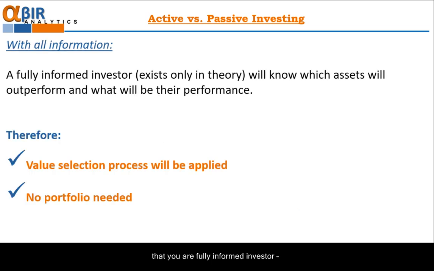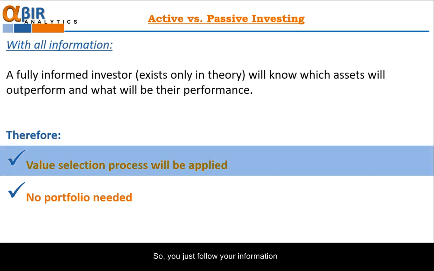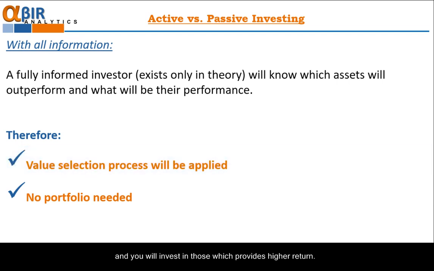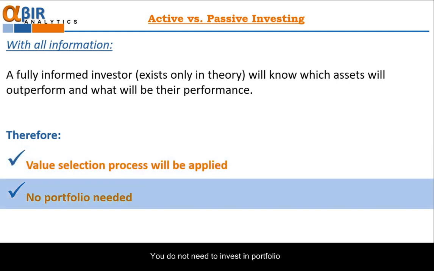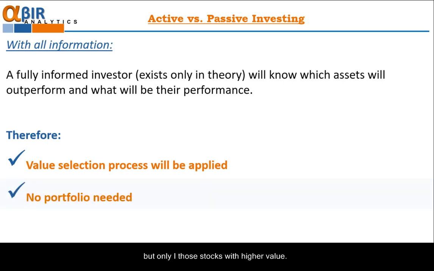Let's now assume that you are fully informed investor. You know all factors which influence the return from stocks. Therefore, you know which asset will outperform and which asset will underperform. You just follow your information. You know how to calculate the value of the stocks and you will invest in those which provides high return. You do not need to invest in portfolio but only in those stocks with higher value.